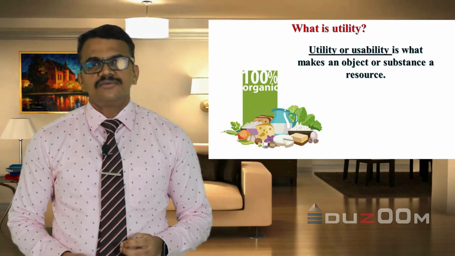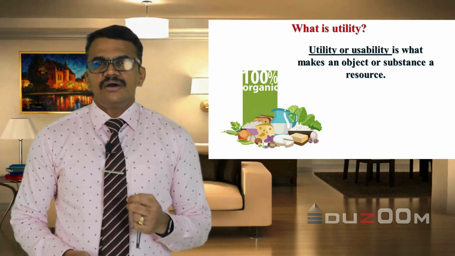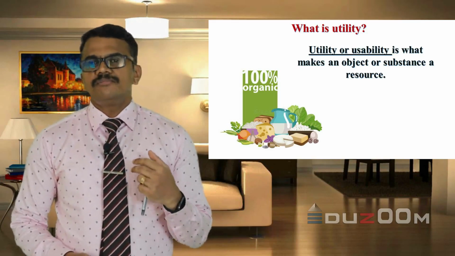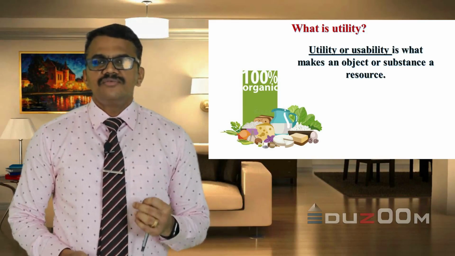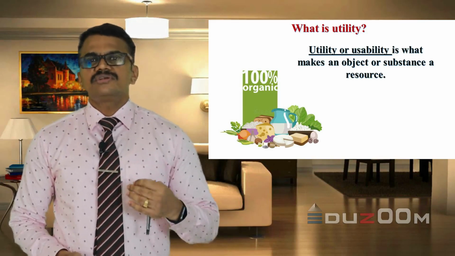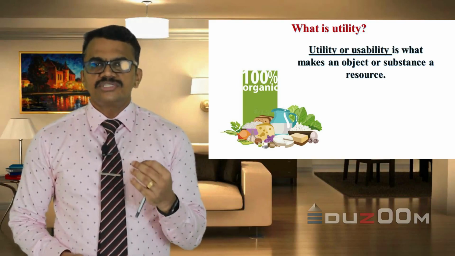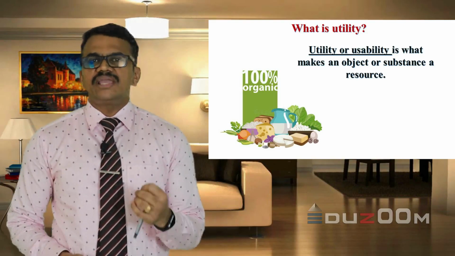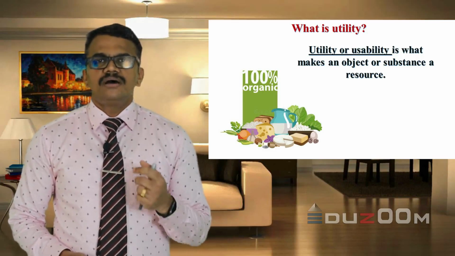resource. For example, we are using water for drinking, for washing, and for many purposes. Then we are using electricity, we are having food, then we are traveling by car. All these have usability or utility. So any substance which has utility can be called a resource.